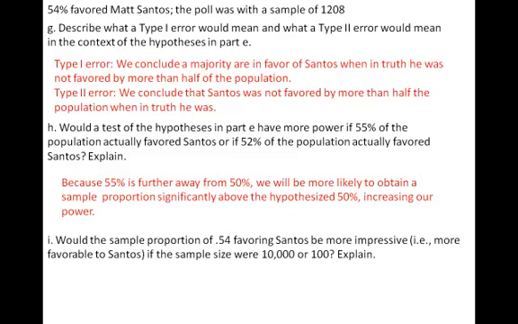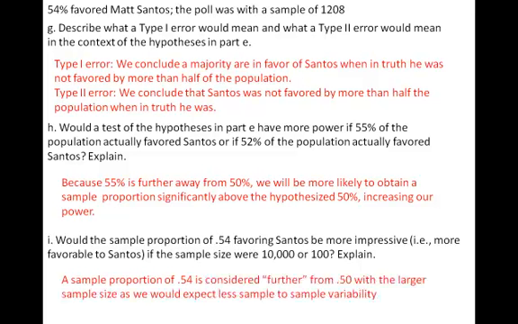Question E asks whether the sample proportion of 0.54 favoring Santos would be more impressive if the sample size were 10,000 or 100. A sample proportion of 0.54 is going to be considered even more extreme, even more convincing evidence against a population proportion of 0.5 with the larger sample size, because we would expect less sample-to-sample variability, and we'd expect our sample proportions to be even closer to 0.5, so 0.54 is going to appear more extreme.